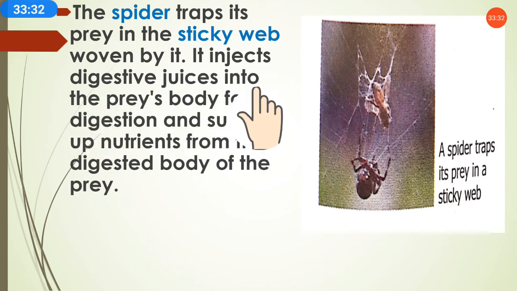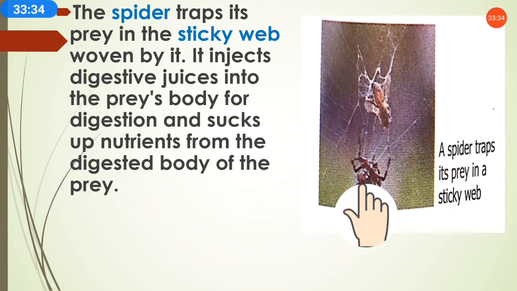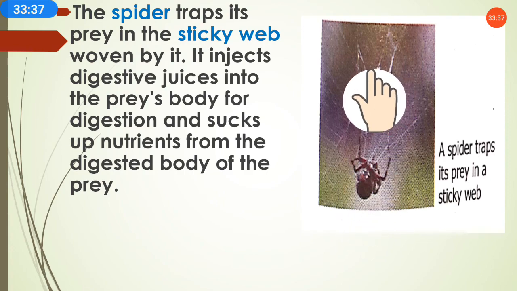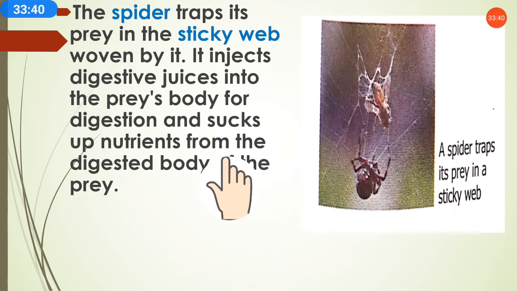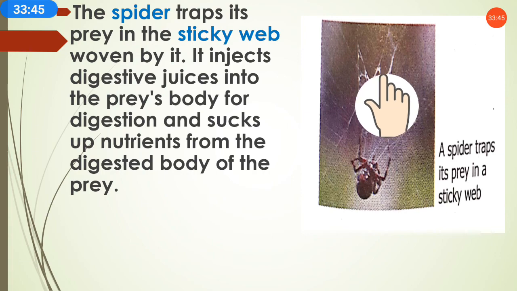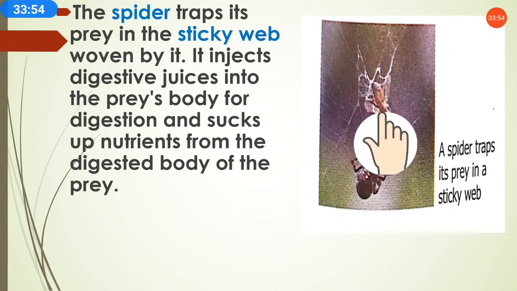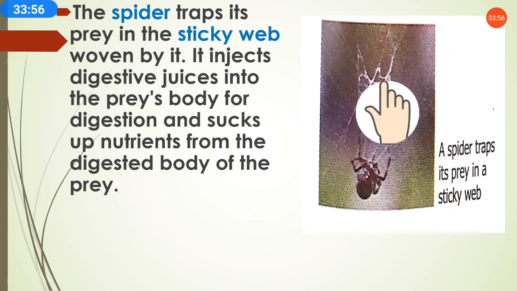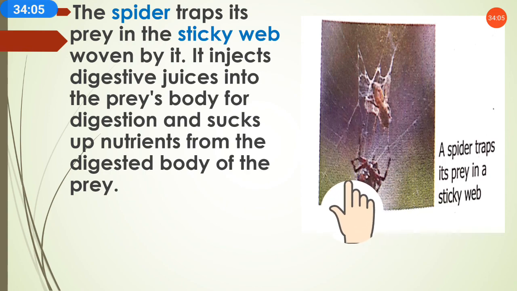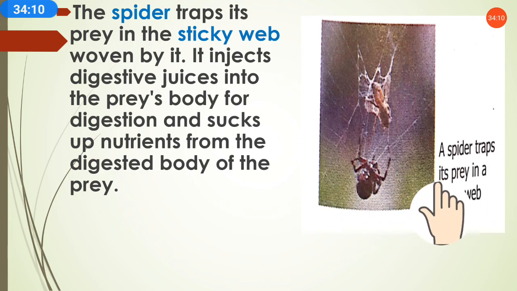It injects digestive juices into the prey's body. The spider injects digestive juices into the insect and then sucks up nutrients from the digested body of the prey. The food present in the insect is in digested form. So the spider sucks the digested nutrient from the insect and absorbs it. And here you can see in this picture, a spider traps its prey in a web.